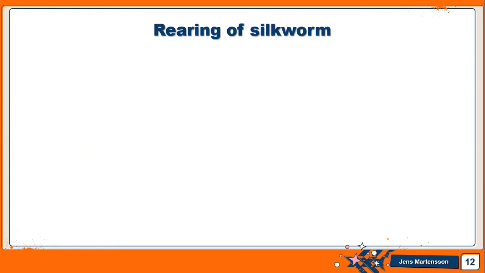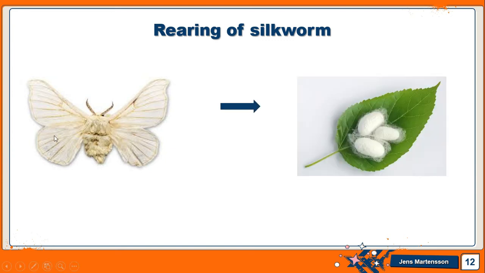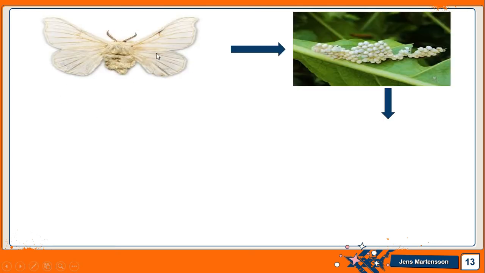So let's see. In rearing of silkworm, first the female silk moth will lay eggs, and from the eggs we will get different stages, and finally it enters the cocoon stage, right? First, this female silk moth will lay eggs. Hundreds of eggs, thousands of eggs.